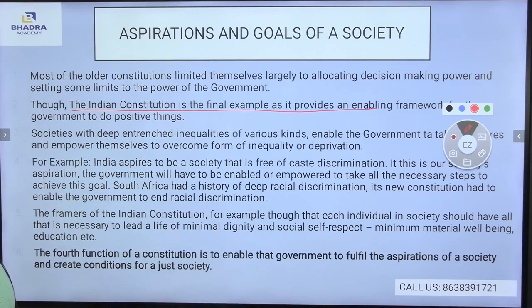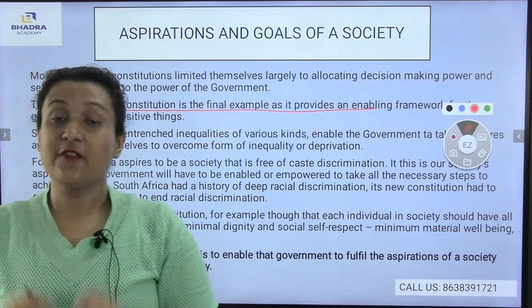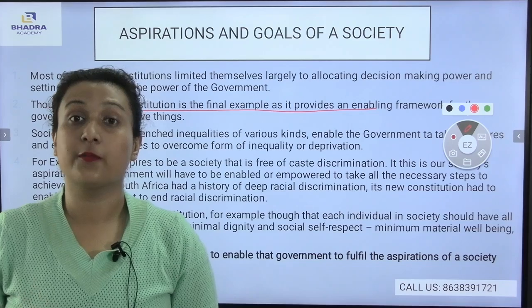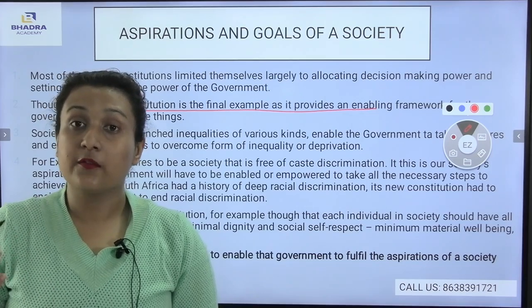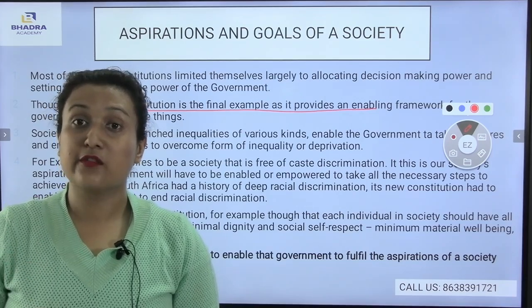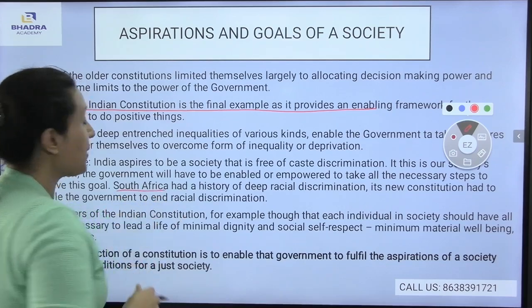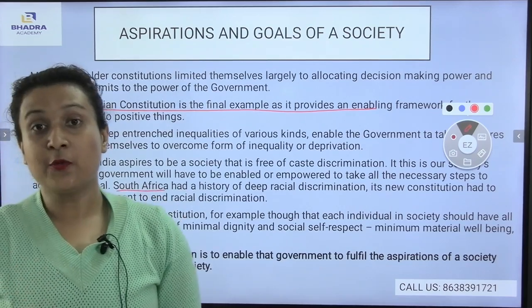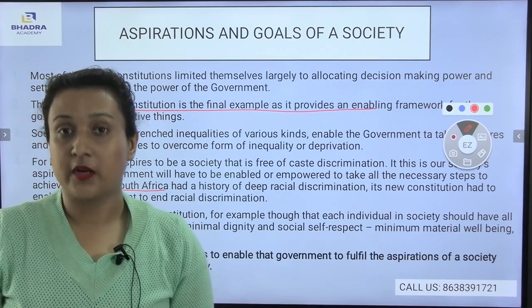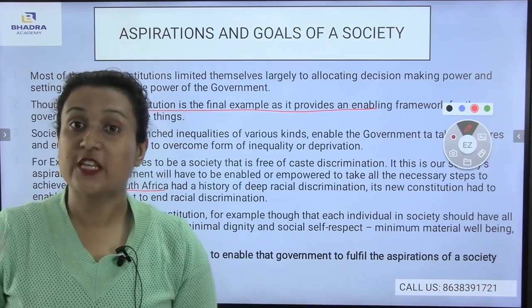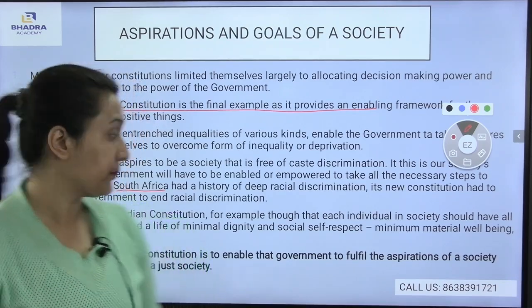South Africa had a history of deep racial discrimination. Its new constitution had to enable the government to end racial discrimination. In South Africa, racial discrimination was the number one issue. As the government improved itself, it removed racial discrimination as well. Another example regarding South Africa is Nelson Mandela. Nelson Mandela took the step to remove racial discrimination from that country.